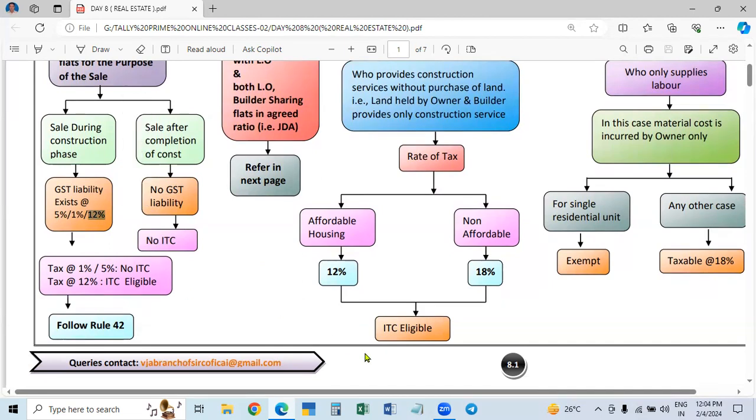and 5%. When is 1% levied and when is 5% levied for residential units? That is residential real estate. Residential units 1% and 5%. But for commercial, the same thing continues. So for commercial, the net rate is called net effective. These are also net effective rates. We will tell you what is meant by net effective rate. So this is 12% for commercial, and 5% and 1% is for the residential units.